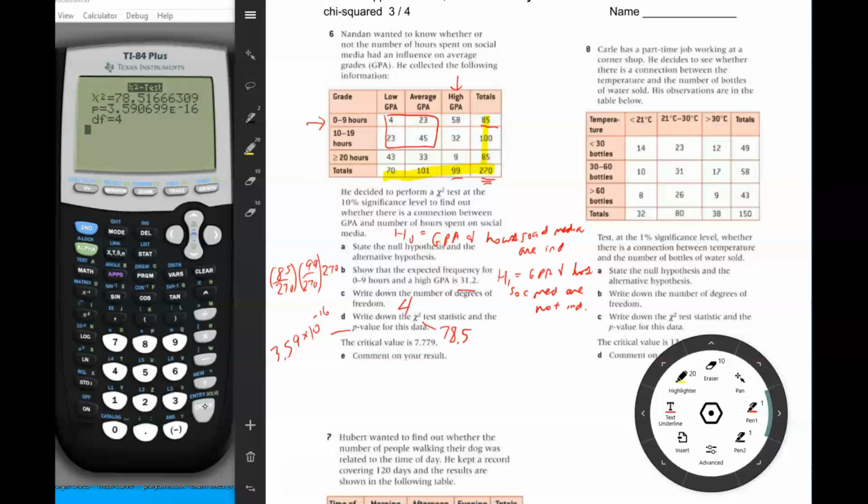And the degrees of freedom is 4. The critical value is 7.779.